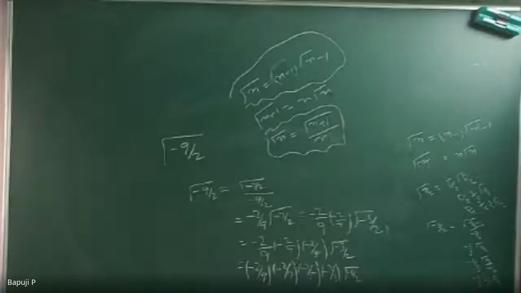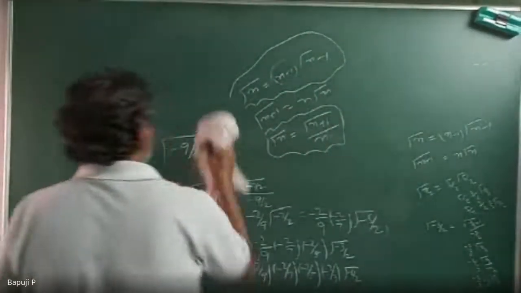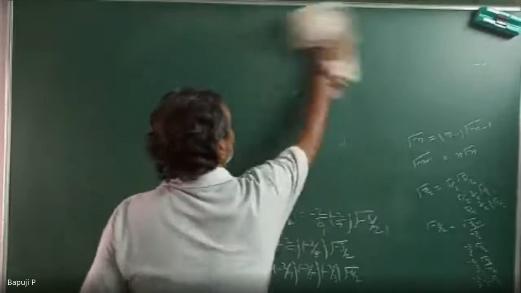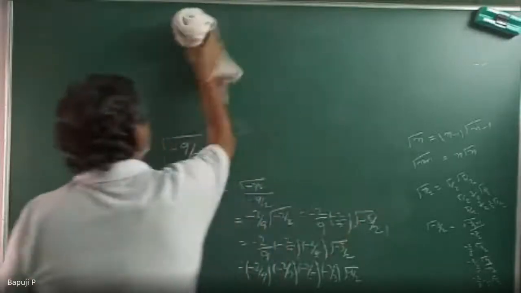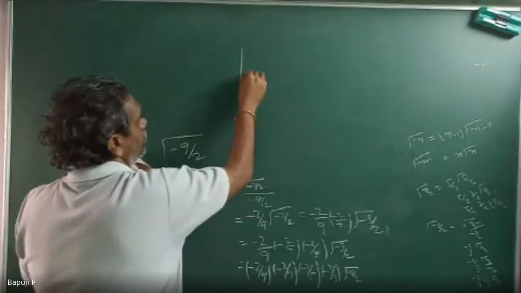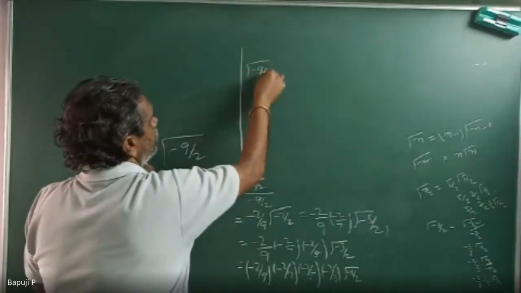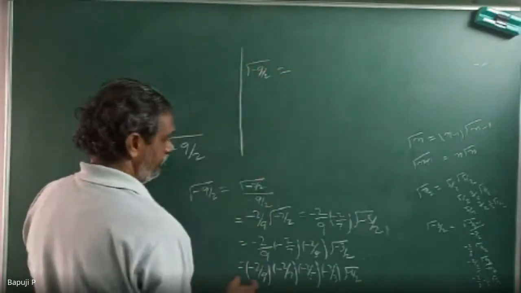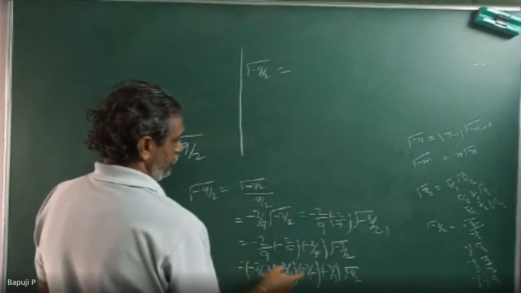Plus half divided by minus half. Very good. Gamma of half, actually. Correct? So I will write it here. How many minuses are there? 1, 2, 3, 4.